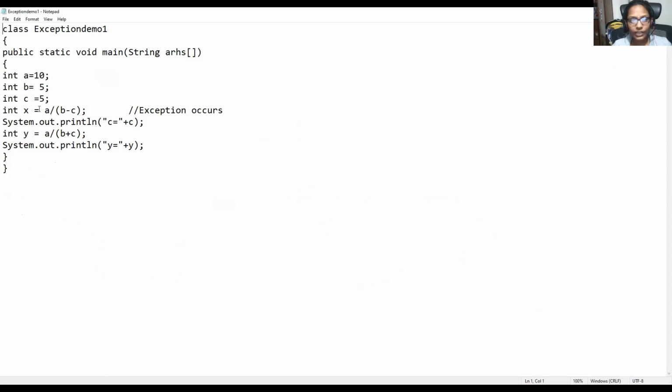The formula for x is a divided by b minus c. If you observe, b and c values are 5 and 5. 5 minus 5 will generate 0. Something divided by 0 will generate an infinite value, and the system cannot define an infinite value.